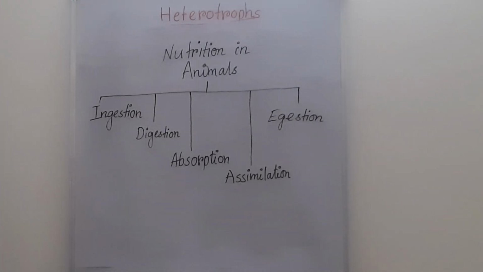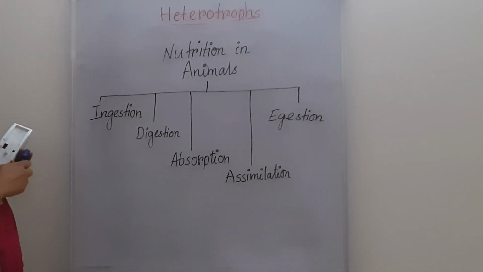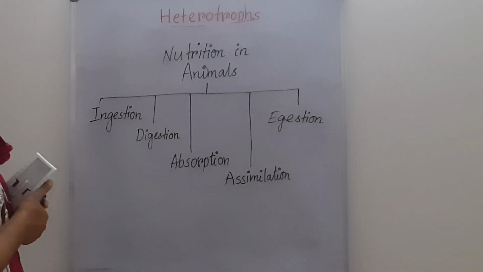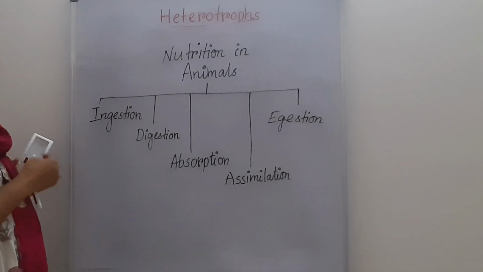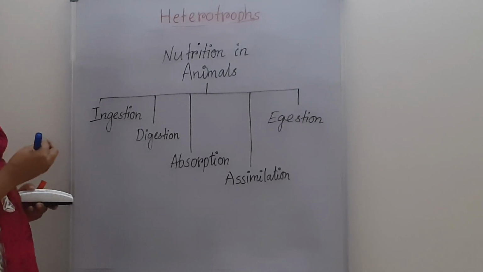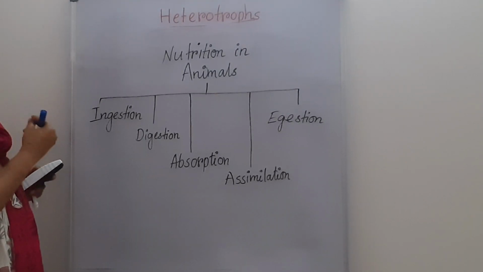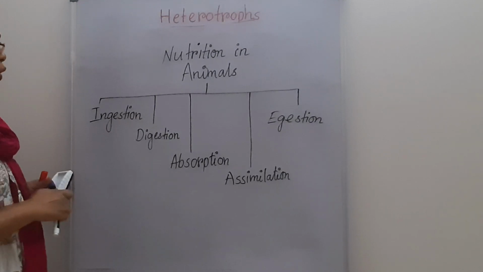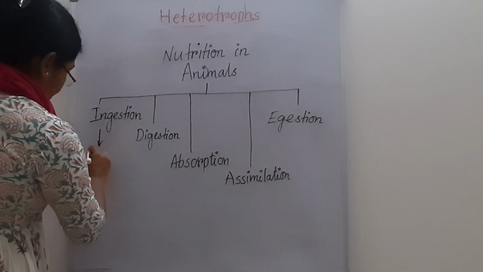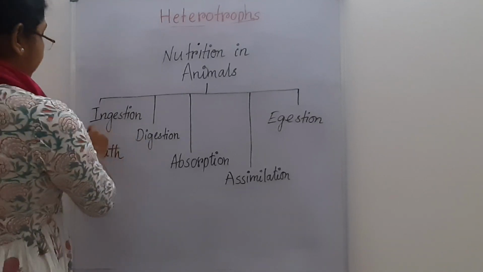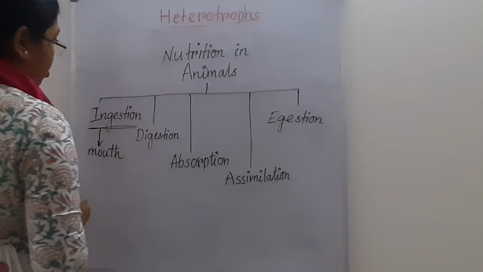Nutrition in animals. If we are thinking about the nutrition of animals, how is the process? What happens? We take food with the help of our hand and put it into the mouth. First, the food goes inside our body through a body part, the opening called the mouth. That is ingestion.